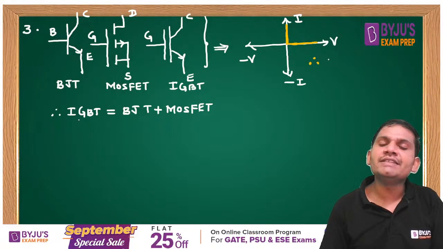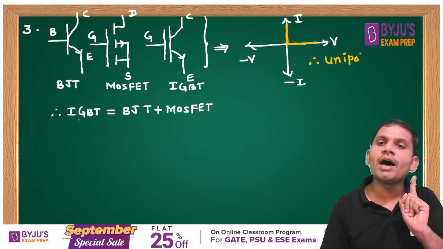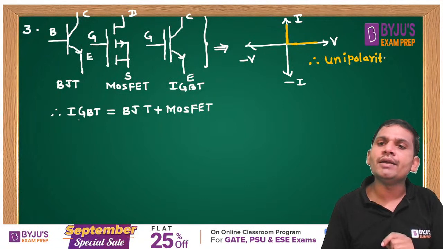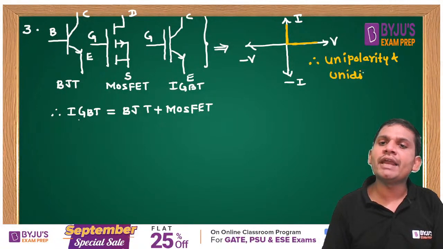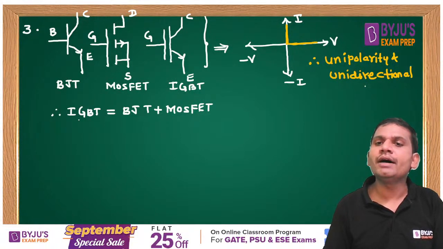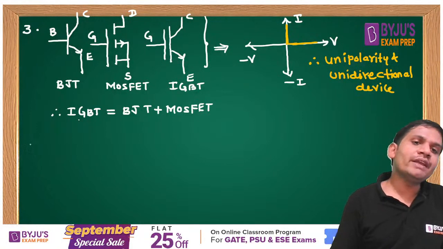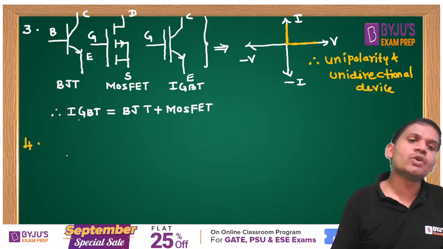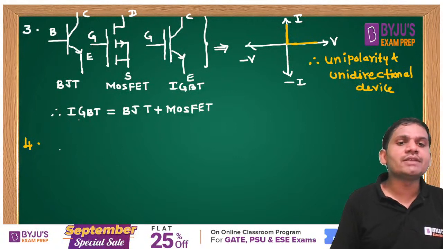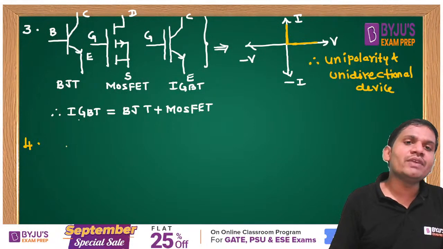It is the example of unipolarity, blocking only one polarity. Unipolarity and unidirectional device, students. Come on, students, the next one is very important. The fourth one also. We may expect questions like this: draw the ideal characteristics of these devices also.